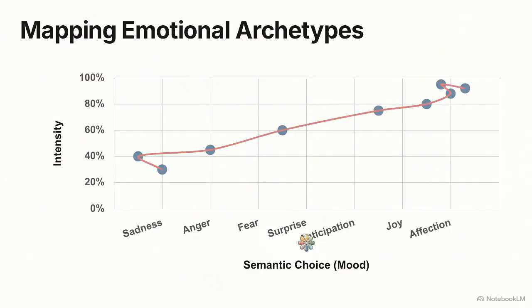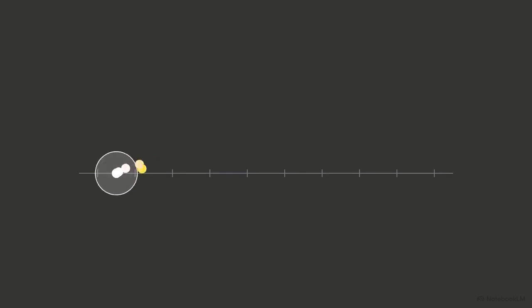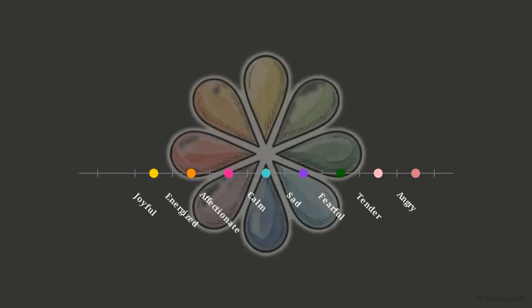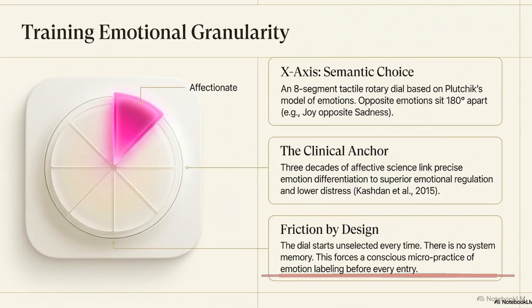This entire architecture is built to train emotional granularity. That is the psychological ability to make fine-grained, highly precise distinctions between different feelings. This matrix aligns each feature of the app with its corresponding research domain. 2 decades of affective science link precise emotion differentiation to superior emotional regulation, showing measurable reductions in distress and self-harm. The design functions as the intervention itself. The blank, unselected dial physicalizes the cognitive effort required to label a feeling, demanding participation before the application will function.